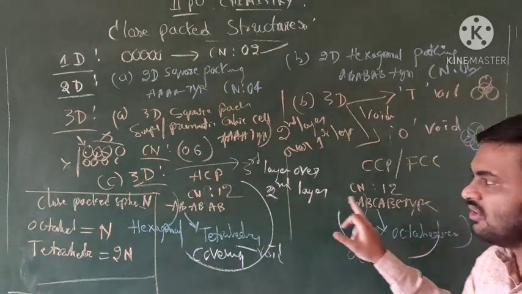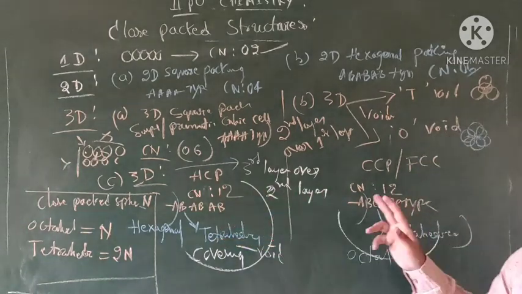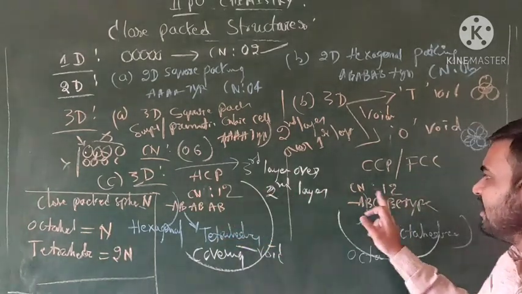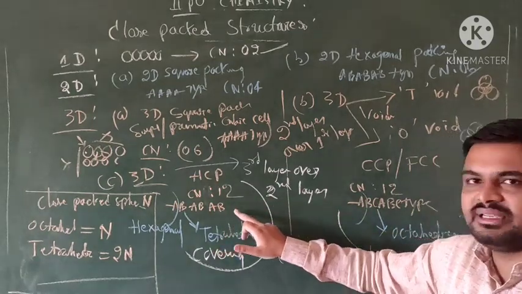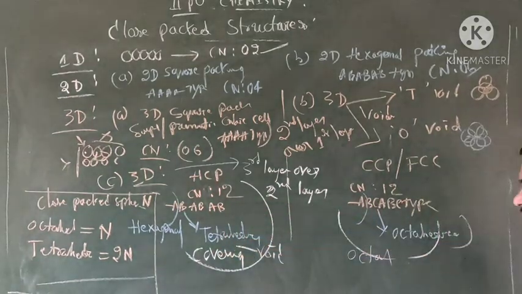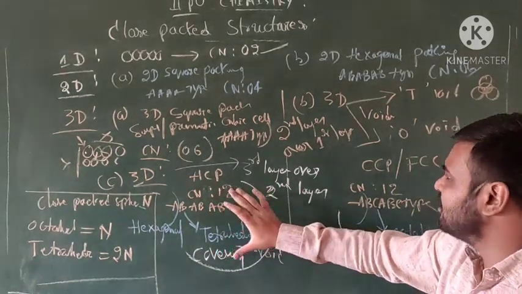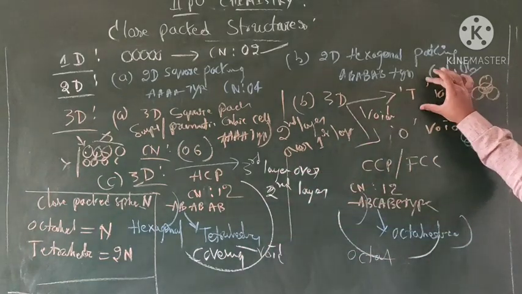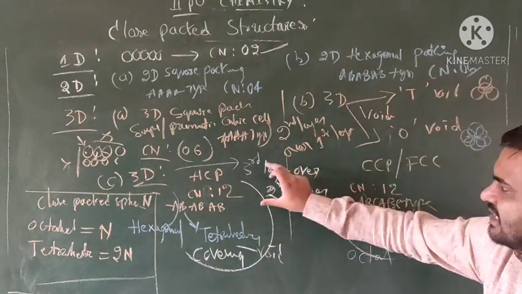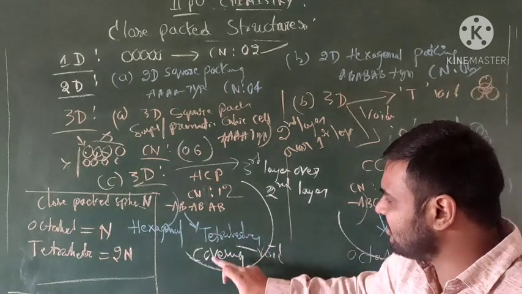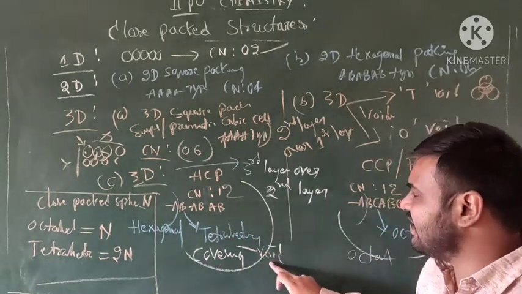Both have a coordination number of 12. Imagine, both have a coordination number of 12. This is AB type. This is ABC type. So this is a very important point. This is 3D dimensional, tetrahedral and octahedral in the second layer. In the third layer, the C is covering the octahedral voids, and B the tetrahedral voids.